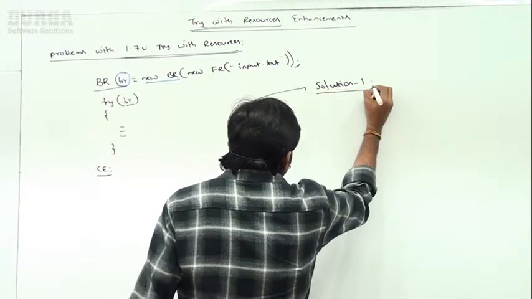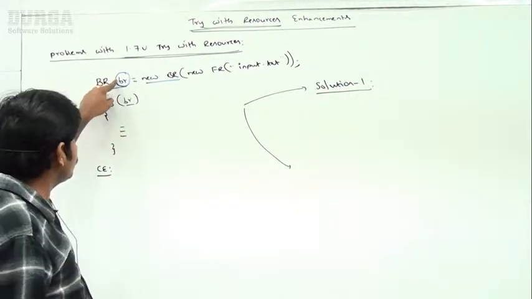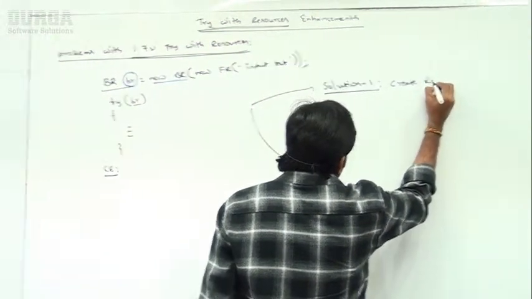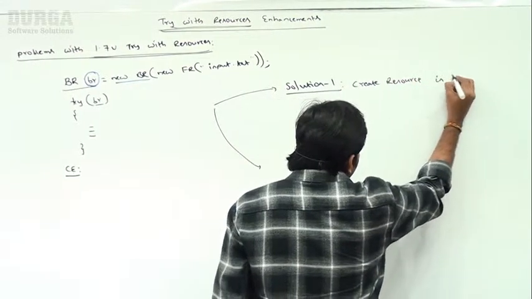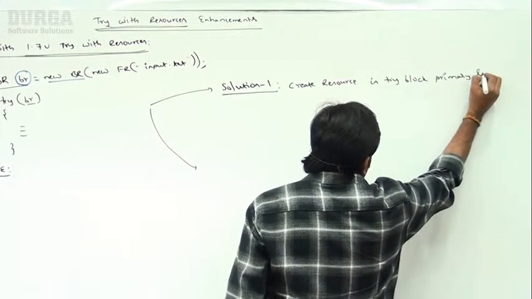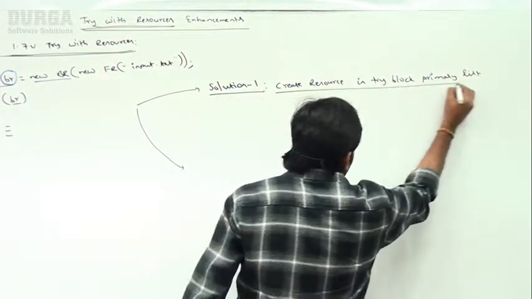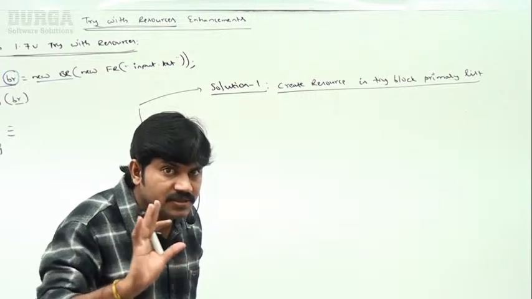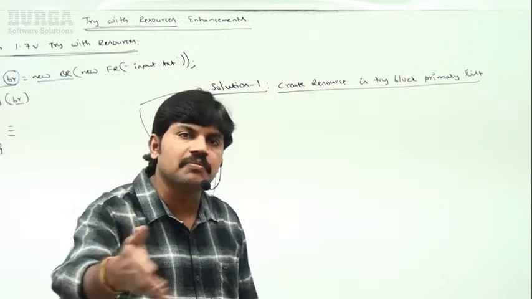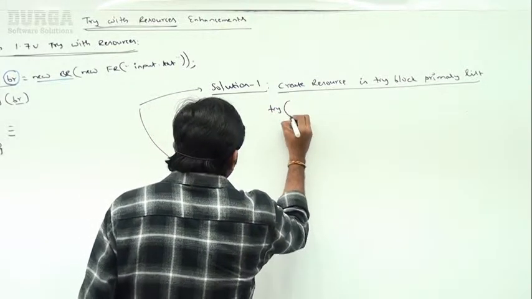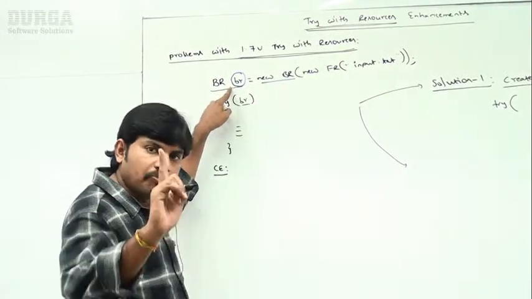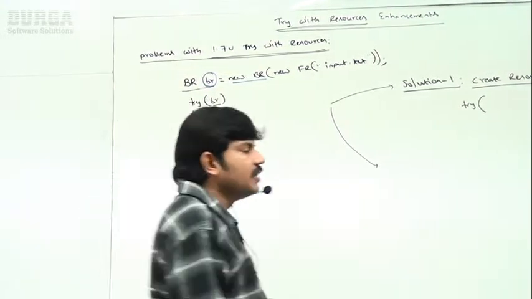Create the resource in the try block parentheses only. Sir, can you please create the resource in the try block parentheses only? This is solution 1. What it means is, whatever approach we used in the last example is the same thing. Instead of creating the resource outside of the try block, better to create the resource within the try block only.